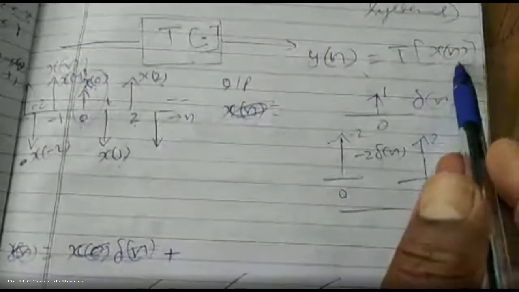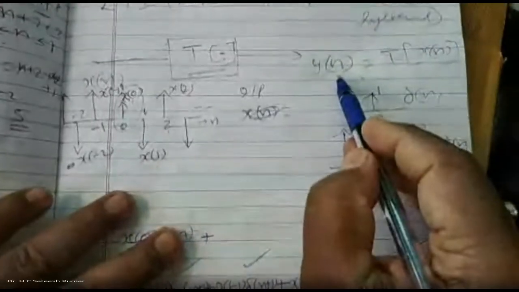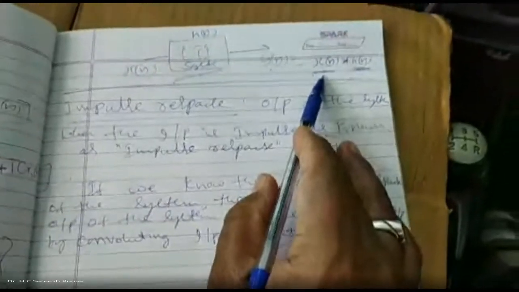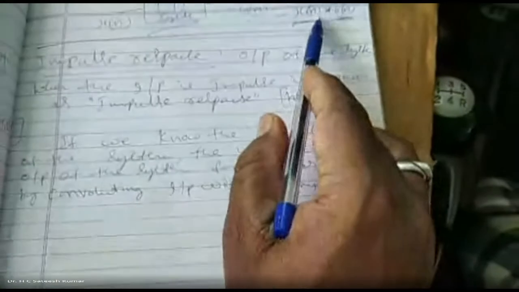What is the output of an LTI system? We cannot apply x of n convolution h of n to a general system. h of n is defined only for the LTI system. This is the general system: y of n is equal to the transfer function of x of n. For an LTI system, the output y of n is equal to the convolution of x of n and h of n.